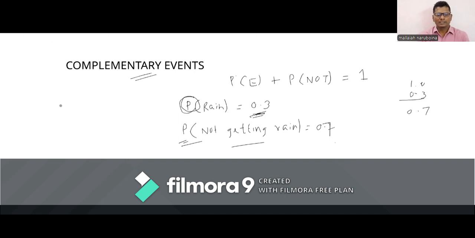Suppose P of not getting rain, P of not E, is 0.7. Then the probability of getting that event is 0.3. These two values are complementary events. By adding these two values, we get 1. So if one event is given, by subtracting that given value from 1, you get its complementary event.